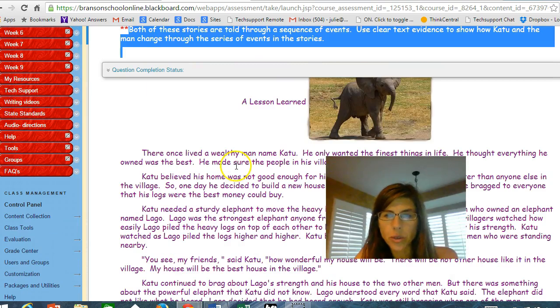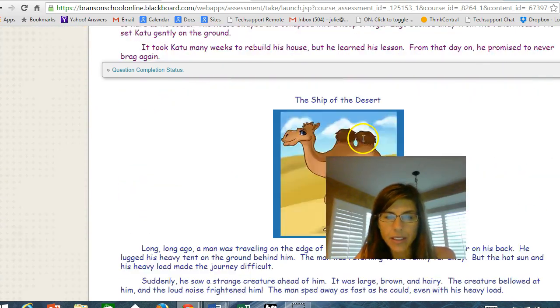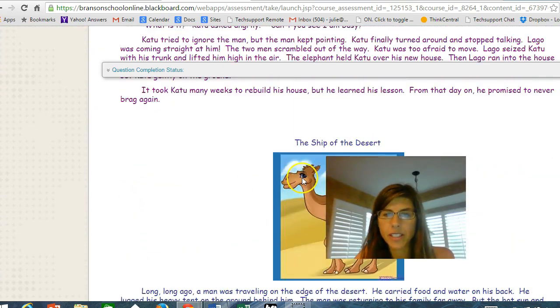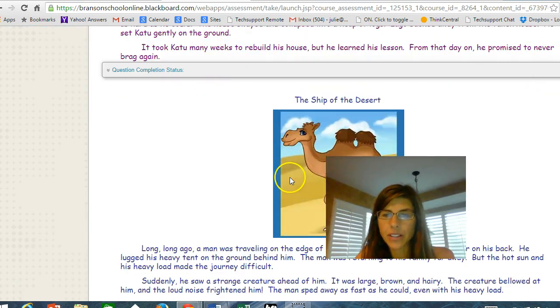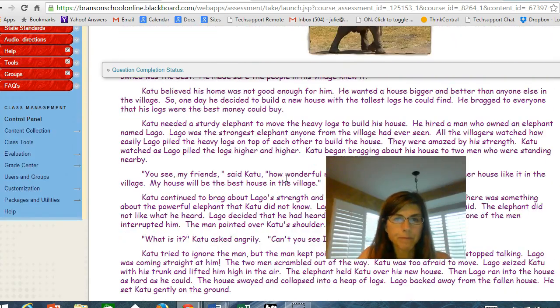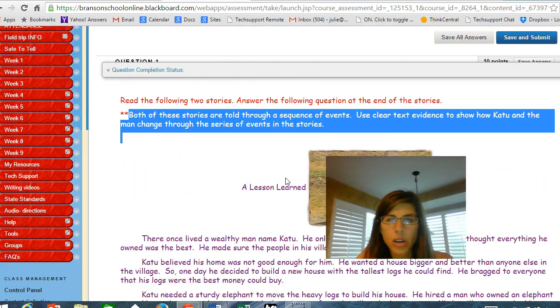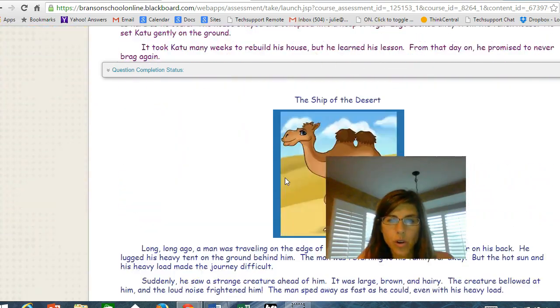So the two passages: the first is A Lesson Learned, and obviously it's going to be about an elephant. And then the second passage is The Ship of the Desert, and you're going to find out that it is about a camel. Now you have to find out how the two men changed through the story.